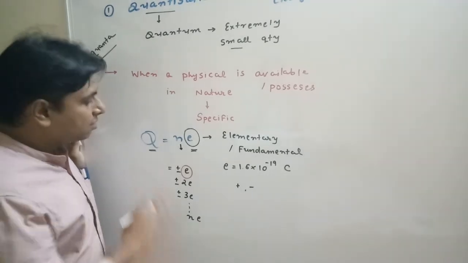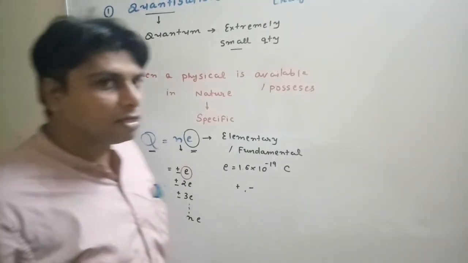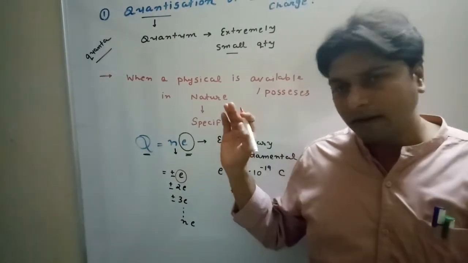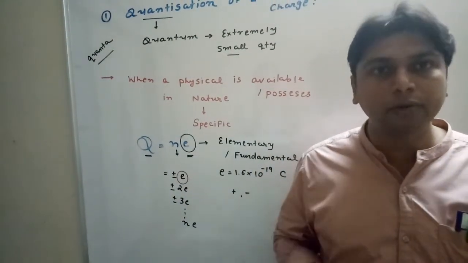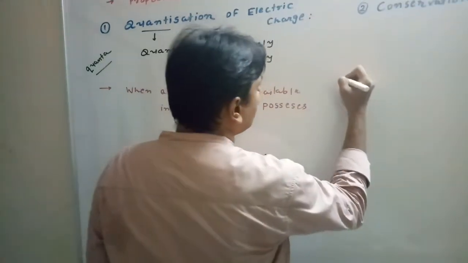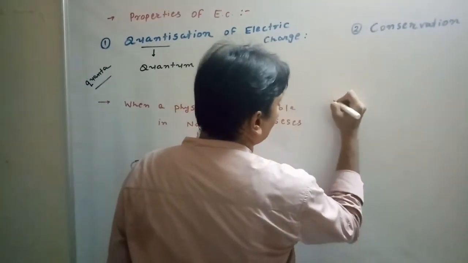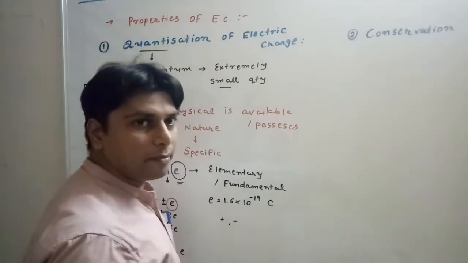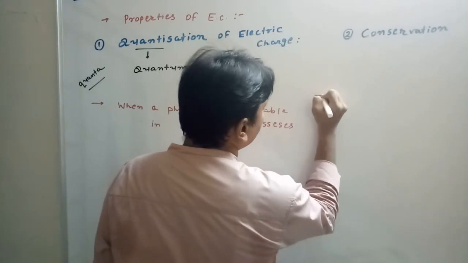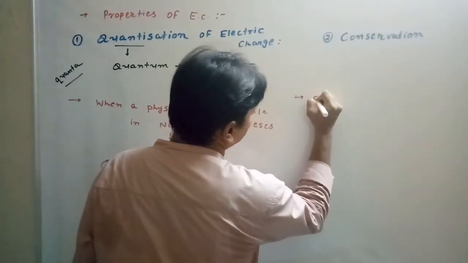Are you getting it? This quantization occurs for some specific quantities in nature. There are a few more quantizations that you are going to study in future. For example, in your chapter of dual nature of radiation and matter, you are going to learn about quantization of energy.